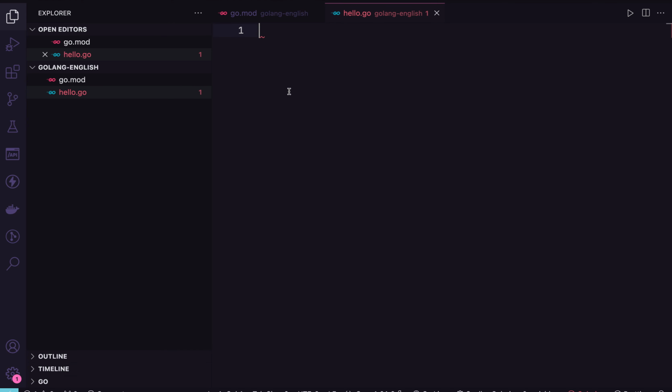What I will do here, for example, is print hello world on my screen. How will I do that in the Go language? The first thing, when you create one file, is that you need to declare the package. Yes, the Go language works with packages.